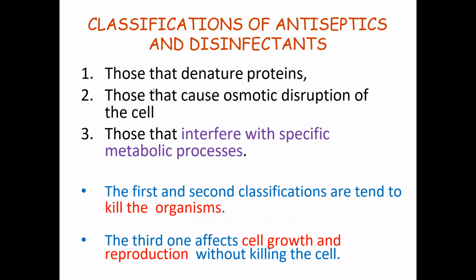In the first two, denaturation of the protein and osmotic disruption of the cell membrane, you can kill the microorganisms 100%. But in the third case, you are stopping the growth and reproduction of the microorganisms without killing them. This is called the specific metabolic process. The metabolic process is changed, and because of that, growth of the cell is not possible.